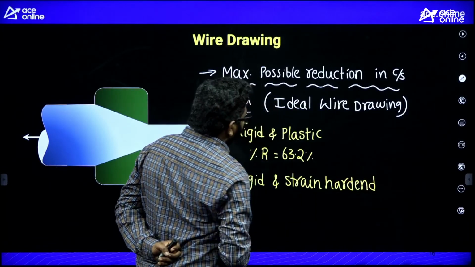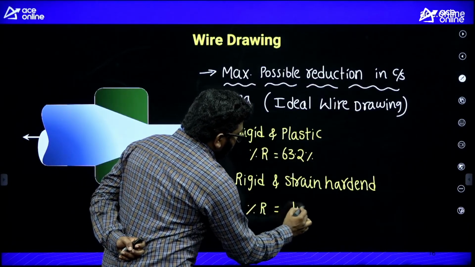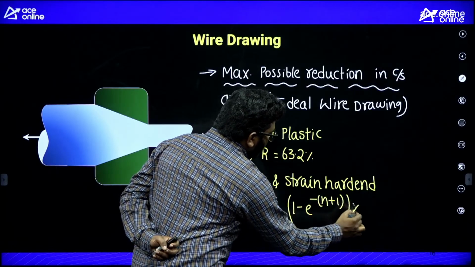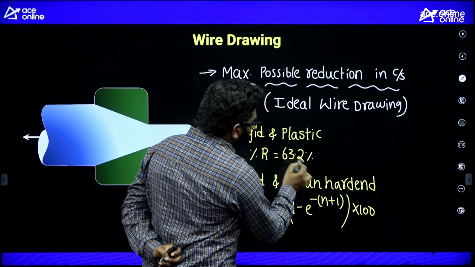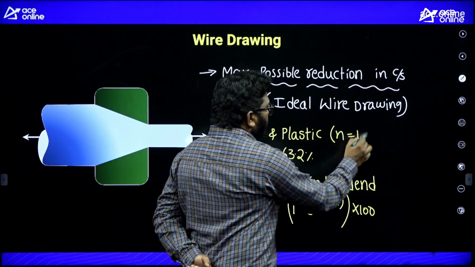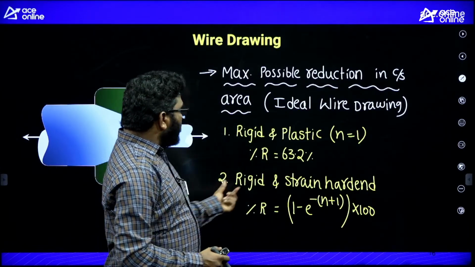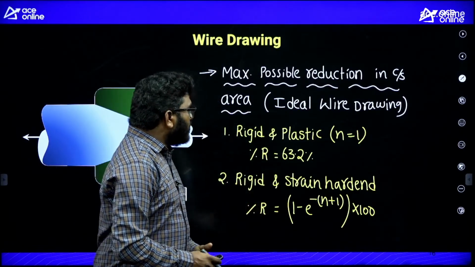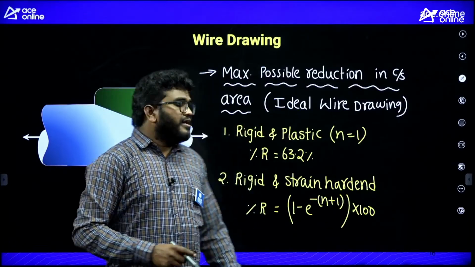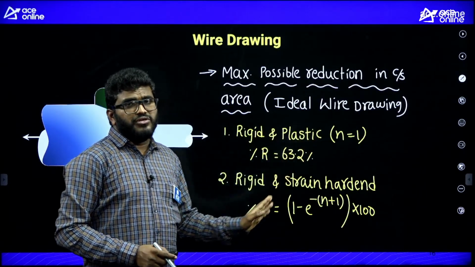For rigid and strain hardened material, percentage reduction is equal to 1 minus e power minus (n plus 1), into 100. If you substitute n equal to 1, you will get this value. For rigid and plastic material, n equal to 1; strain hardening exponent is 1. For rigid and strain hardened material, this is the formula. These two are also very, very important for your exam. From the GATE and IES exam point of view, sometimes direct questions they will ask you.